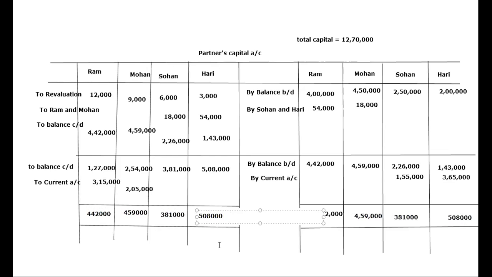So here it is. And now this balance carried on will become their capital in capital accounts. Remember. And current accounts which we have opened. Please remember children, current account balances which are falling on the debit side of partners capital will go on the liability side. It means Ram's current and Mohan's current will go on the liability side, and Sohan's current and Hari's current with the respective amount will go on asset side. Now I will show you how to show it in the balance sheet. Please be careful about this.